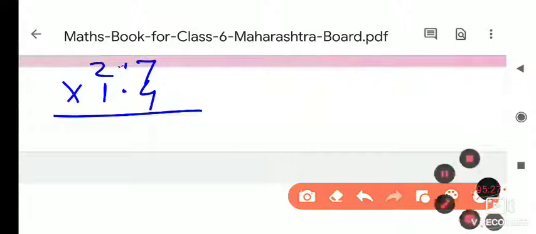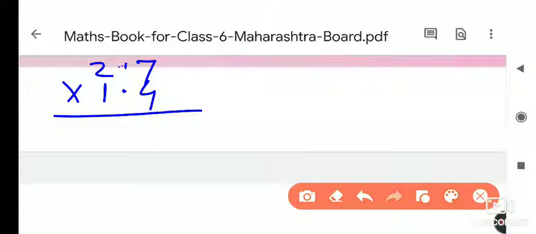So first of all, I will just take the table of 14 directly. 14 ones are 14, and in the 14th table, at the 7th place, 14 sevens are 98. So I will write here 8, and 9 is carry. I will write it here for understanding. Now 14 ones are 14. Now we have to multiply this 14 with 2. 14 twos are 28, and 28 plus 9, how much is it? That is 37. If you count it, you will get the answer 37.